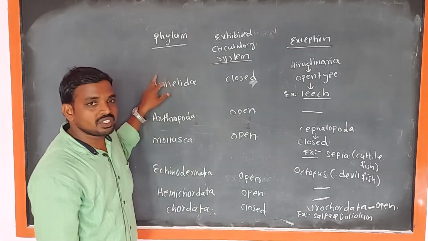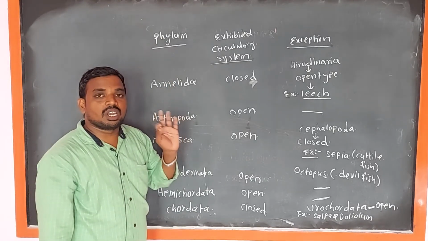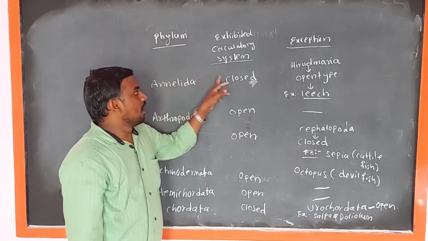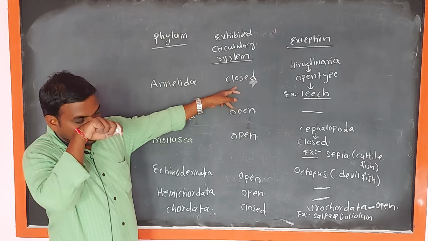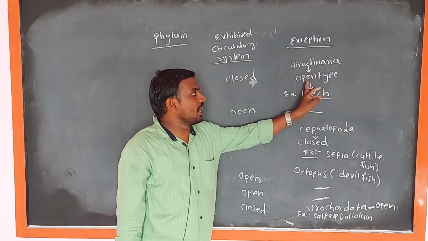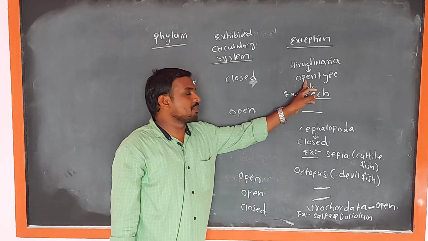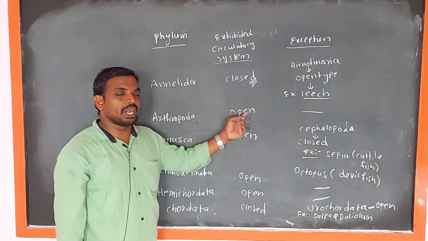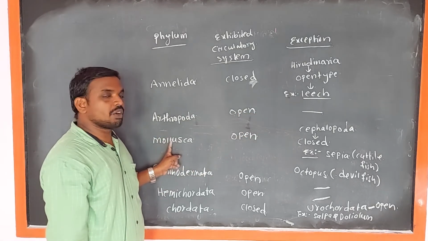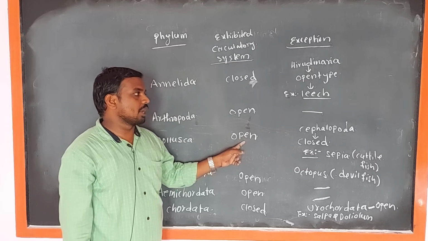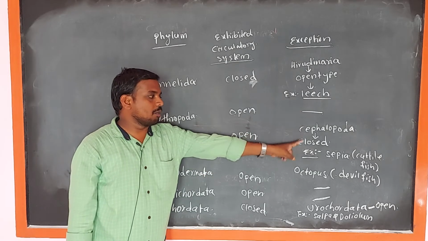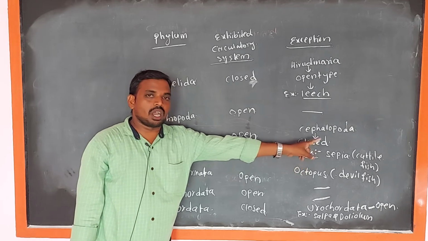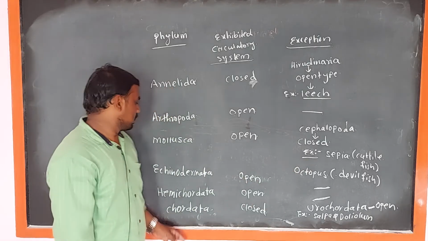Okay. Once again, the first time circulatory system is seen in the phylum Annelida. So in phylum Annelida, exhibited circulatory system is closed type, and exception Hirudinaria. These are exhibited open type of circulatory system. Example, leech. Then Arthropoda, open type and no exceptions. Mollusca phylum, exhibited open type of circulatory system except Cephalopoda animals. They are exhibited closed type of circulatory system. Example, Sepia, cuttlefish, and octopus, devilfish.